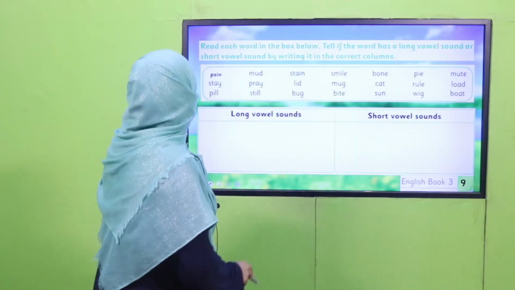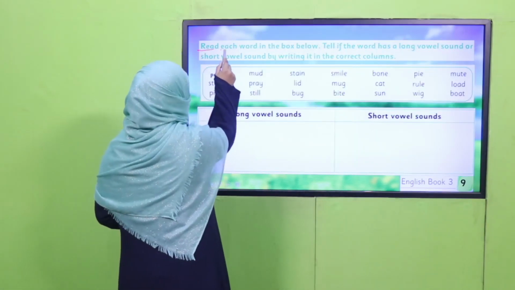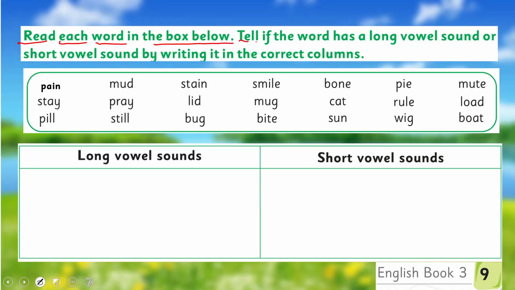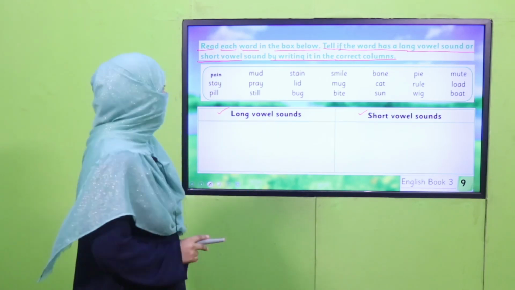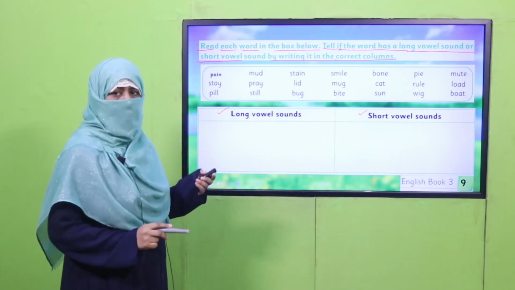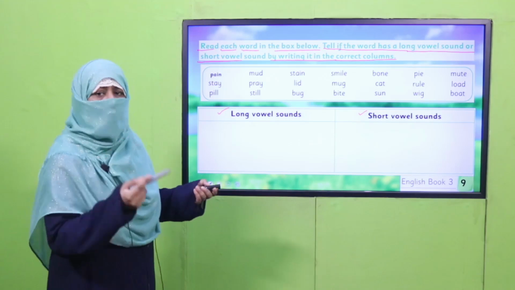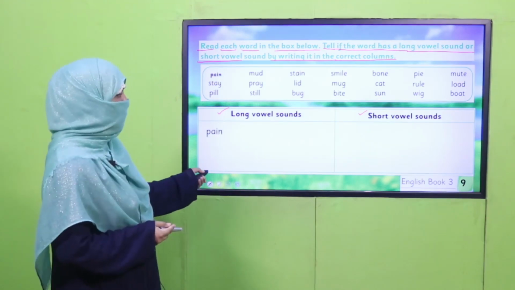And there is another practice. What we are supposed to do: read each word in the box below, tell if the word has a long vowel sound or a short vowel sound, and write it in the correct column. There are two columns, one for long vowel sound, one for short. You'll keep saying the word and writing it in the relevant column. The first word is pain. So it's giving a long vowel sound, you will write it in the long vowel column.